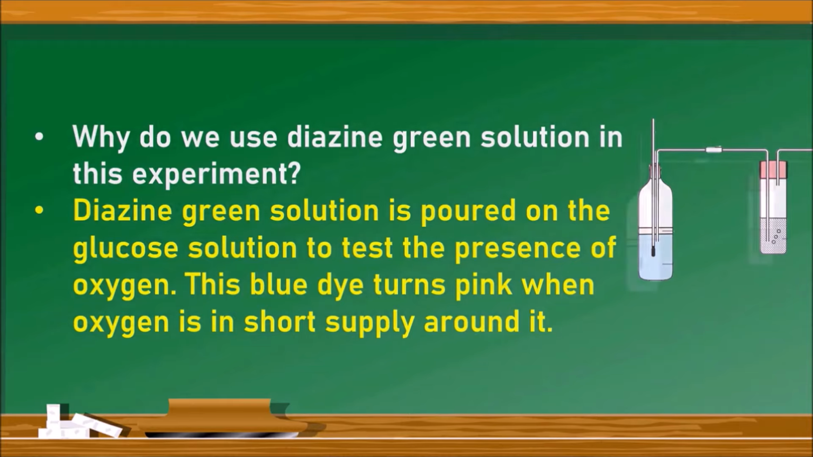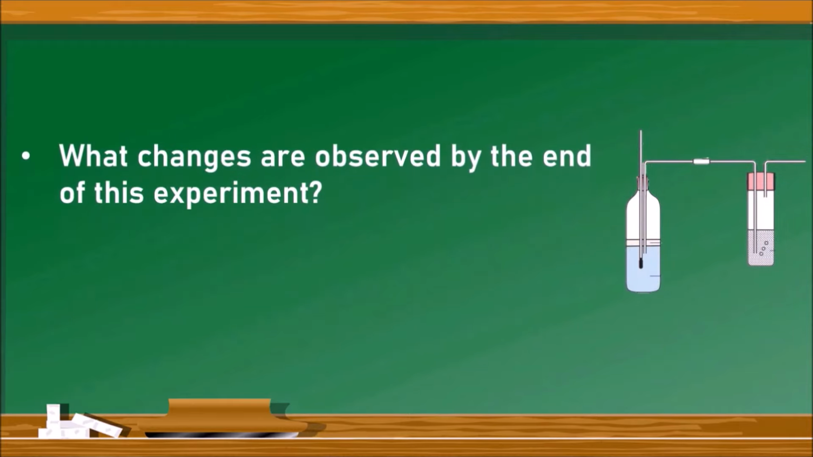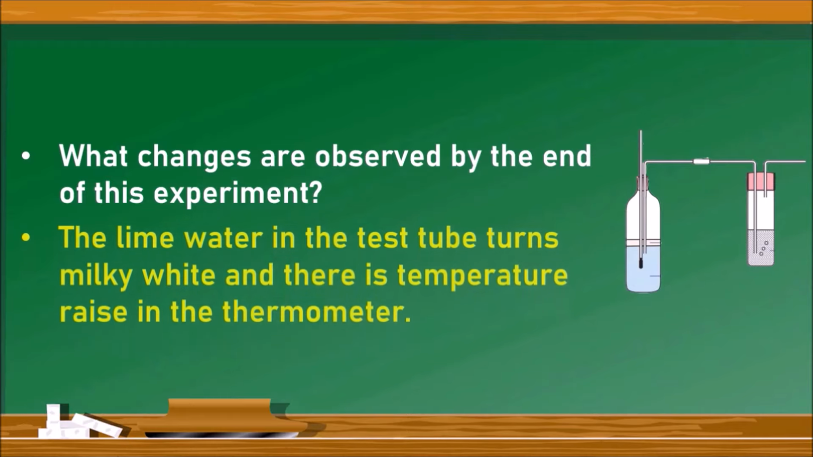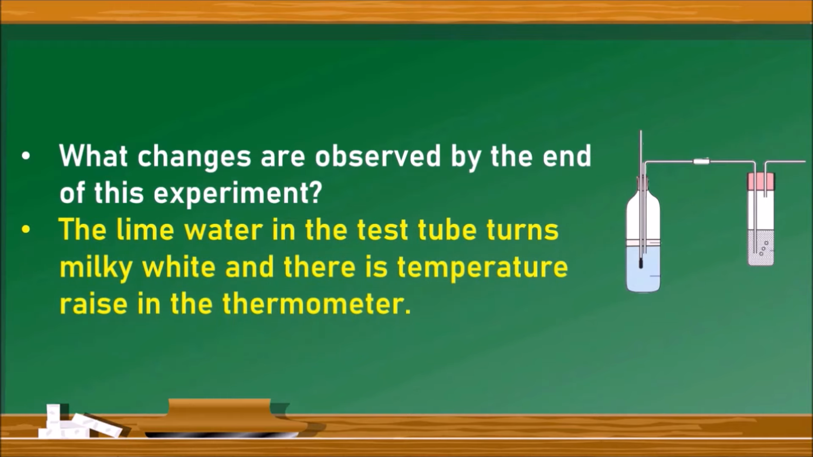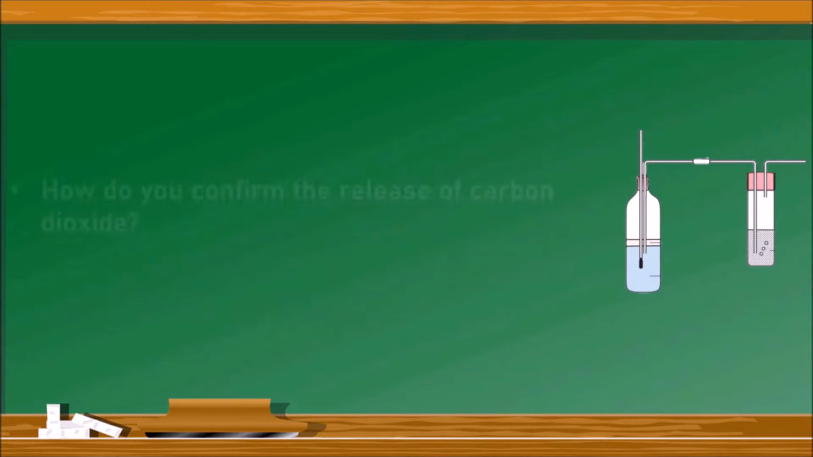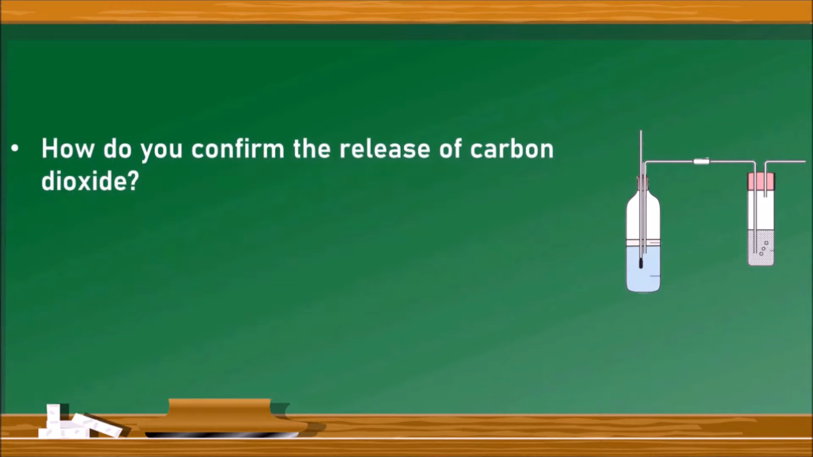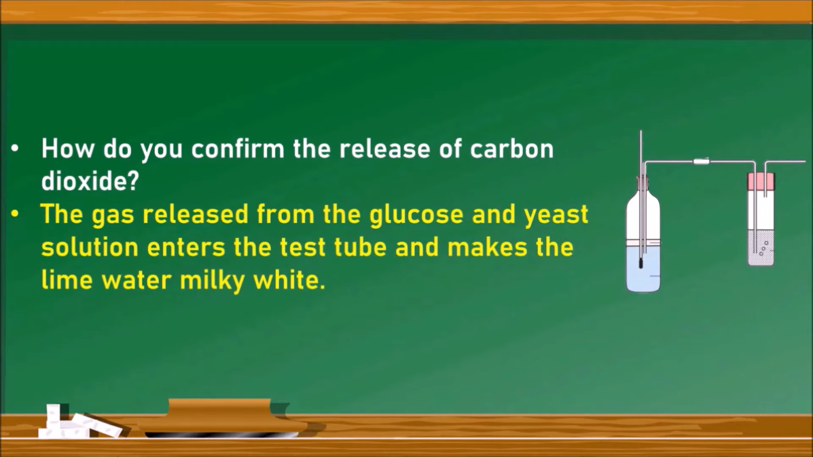The next question, what changes are observed by the end of this experiment? Especially the lime water in the test tube turns milky white and there is a temperature rise in the thermometer. The next question, how do you confirm the release of carbon dioxide? Yes, the lime water gets milky white. So the gas released from the glucose and yeast solution enters the test tube and makes it milky white. Let us go to the next question.